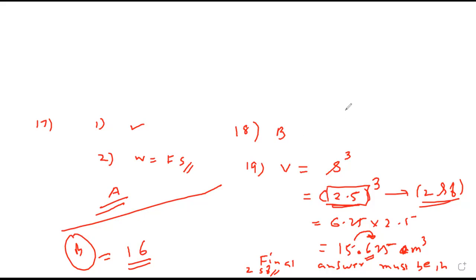I'm clearing this and going to the 20th now. Arrange the following physical quantities in decreasing order of dimension of length. So I have to check all dimensions and arrange in decreasing order of length. One by one we'll find the dimensions first. Density is mass upon volume.